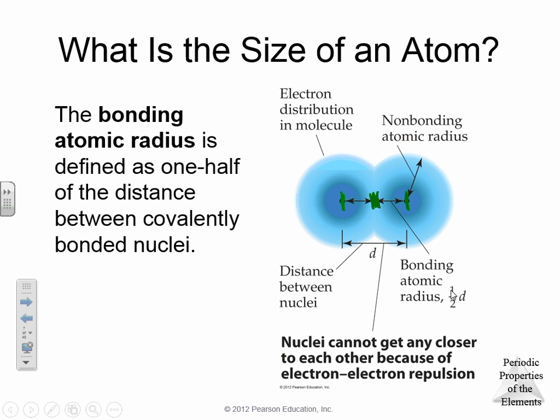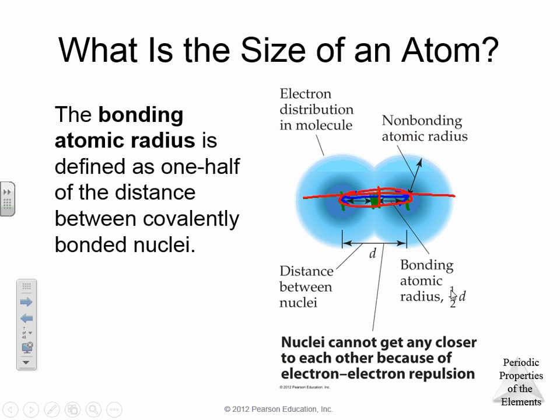The radius is here to here. That's the atomic radius. It's 1/2 the distance between the bonded nuclei. If we took the distance from here to here and took 1/2 of it, that half would equal that half. So that is our definition of atomic radii.